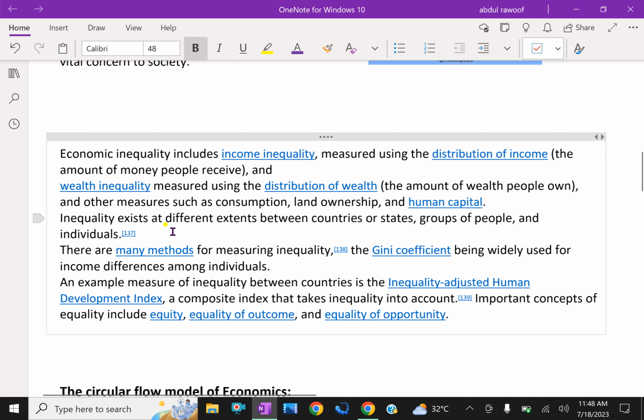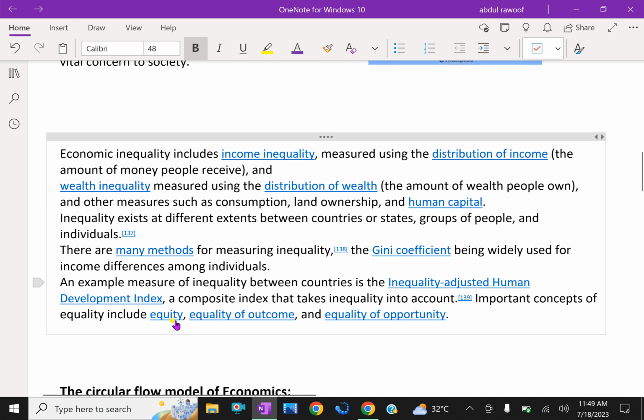Inequality exists to different extents between countries or states, groups of people, and individuals. There are many methods for measuring inequality, with the Gini coefficient being widely used for income differences among individuals.